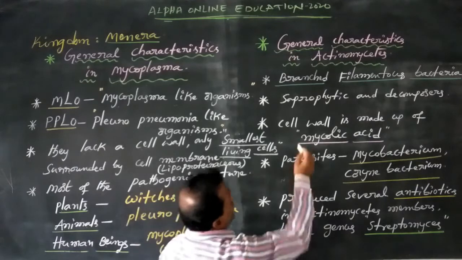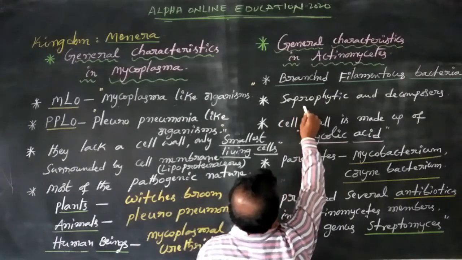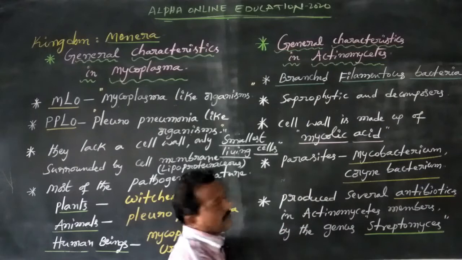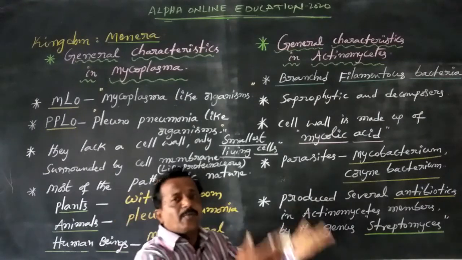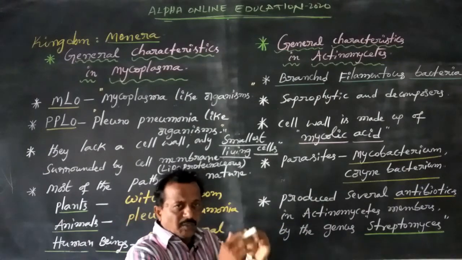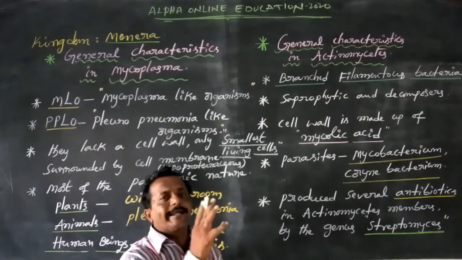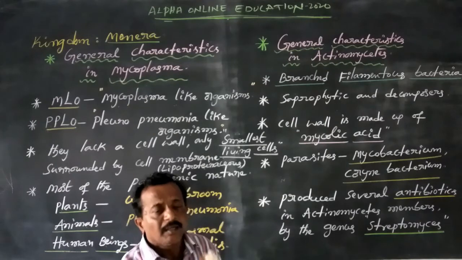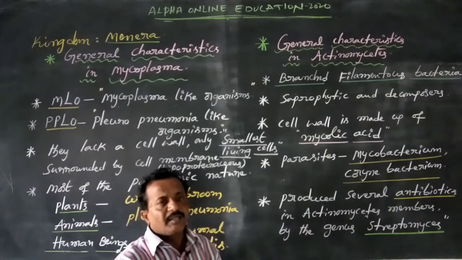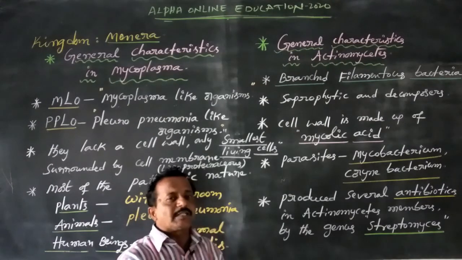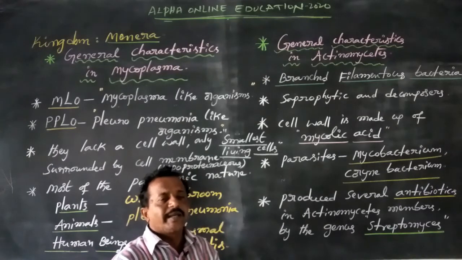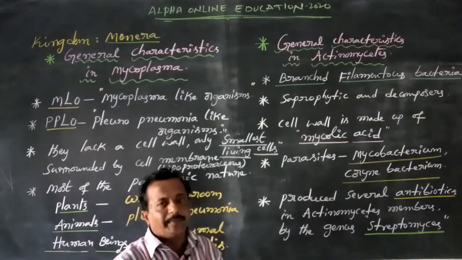Now, most actinomycetes are saprophytic and decomposers. This means most actinomycetes members depend upon dead organic matter, release some amount of energy, and then form ATP.